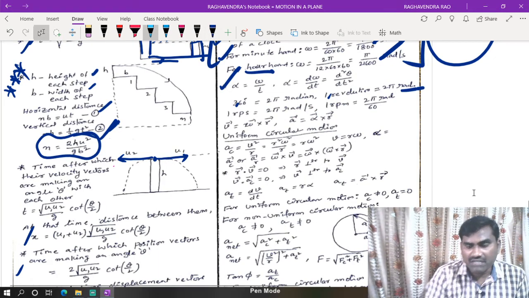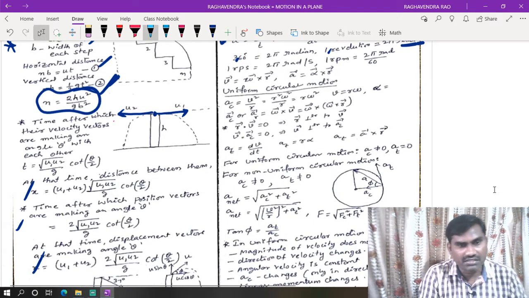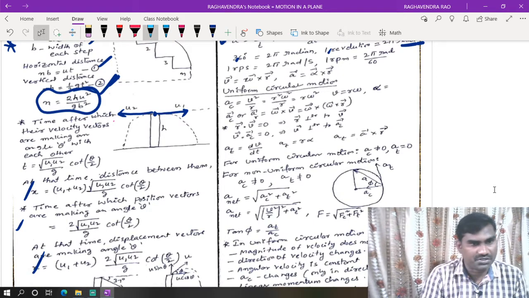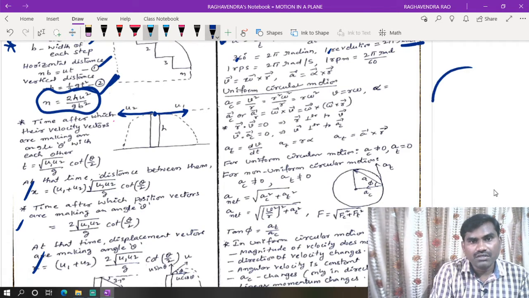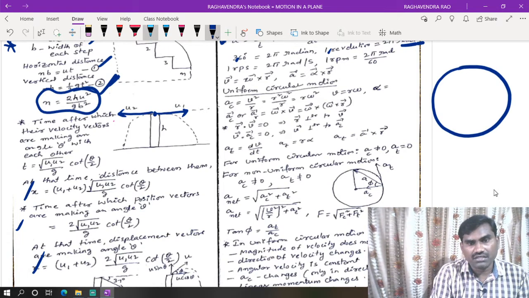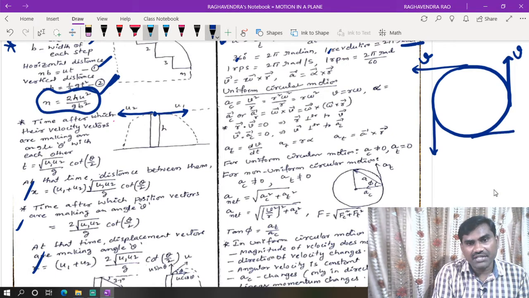Now, based on these basic things, we are going to discuss what is uniform circular motion and what is non-uniform circular motion. In the case of uniform circular motion, this is a motion of a particle. Uniform circular motion means the speed of the particle remains the same, which means the magnitude of the speed remains the same.